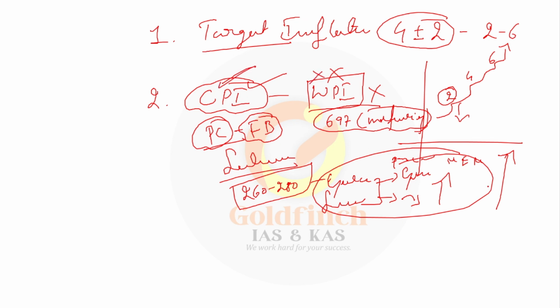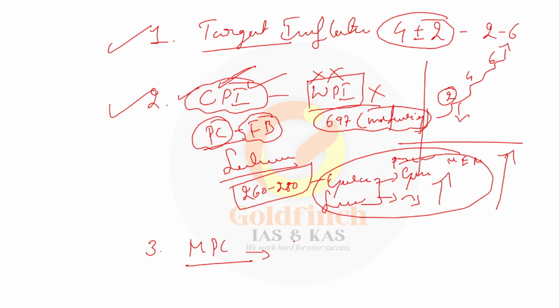That is the reason this inflation should not go up. Therefore, we have to control the CPI inflation. This is the second recommendation given by Urjit Patel. And third and most important, to target the inflation and use the CPI as the targeting inflation, it should not be done by one single person. No, it should be done by a committee which is called the Monetary Policy Committee.